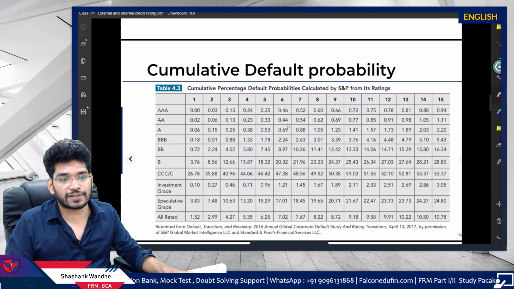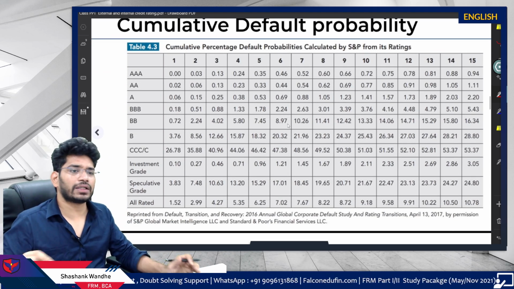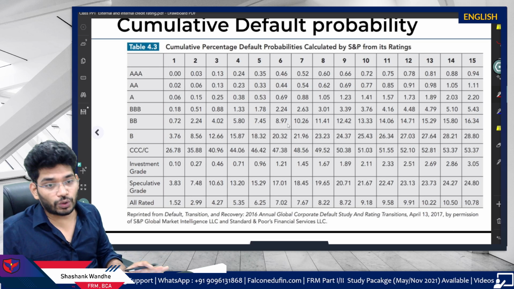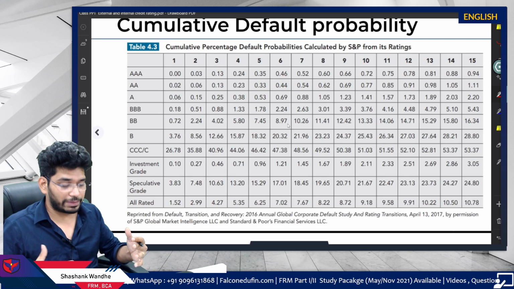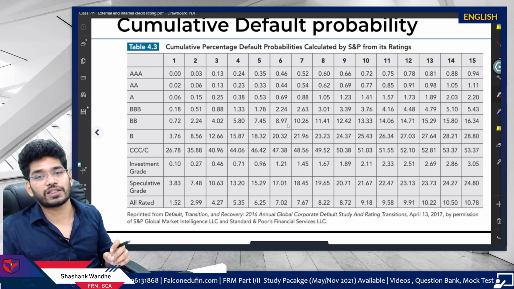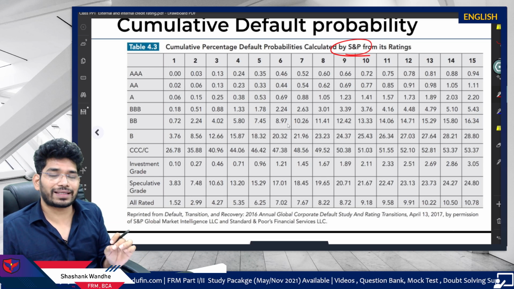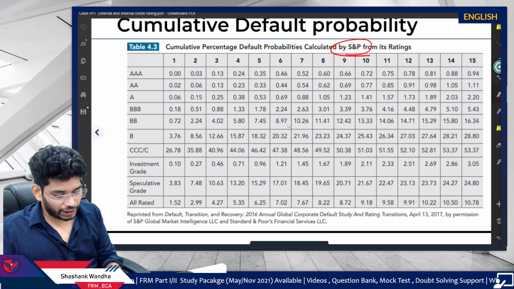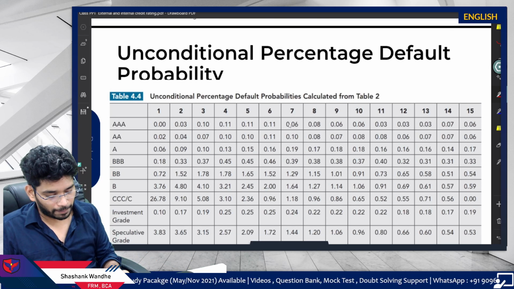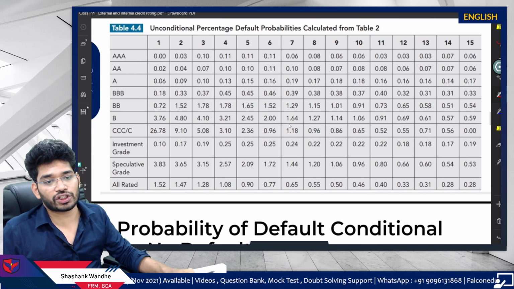Here you can see this is the first part which we need to discuss in detail, which is the cumulative default probability. Pretty easy, very easy. It just looks kind of intimidating. Now, first is the cumulative percentage default probability calculated by S&P from its rating. This is the GARP's book snap. Before we begin the cumulative default probability, first we need the unconditional percentage default probability. What is this unconditional percentage default probability?